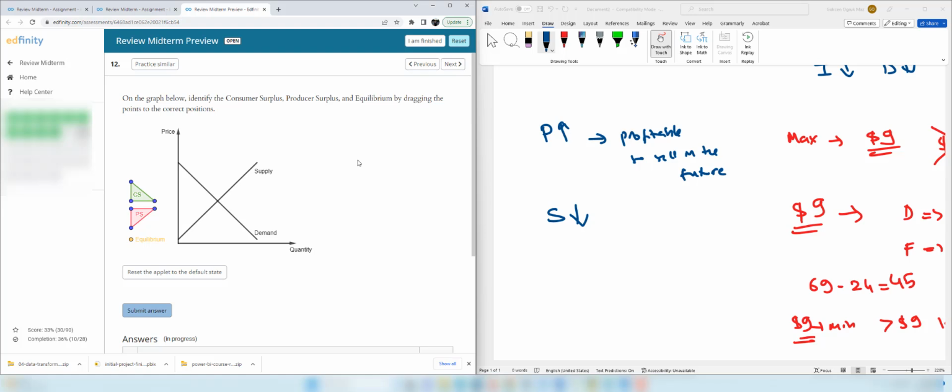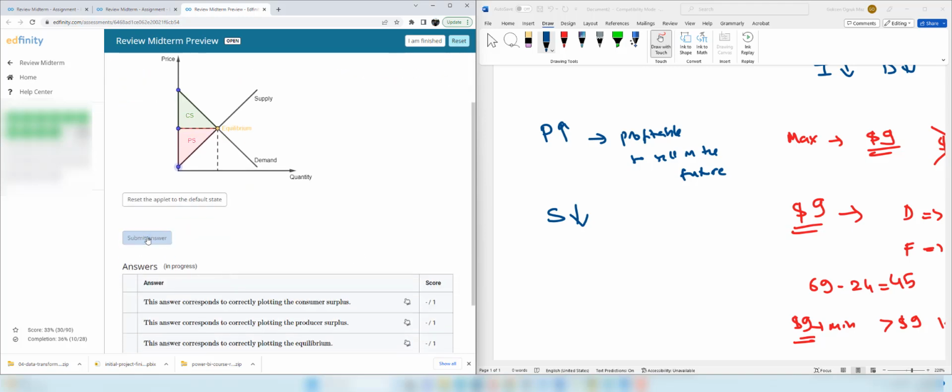Now, in this question, we need to identify consumer surplus and producer surplus, as well as the equilibrium. Equilibrium is the intersection of supply and demand. Therefore, this is the equilibrium. Consumer surplus represents the area above the equilibrium price below the demand curve. Therefore, this is going to be the consumer surplus. And for producer surplus, it's the area below the equilibrium and above the supply curve. Therefore, this is producer surplus.